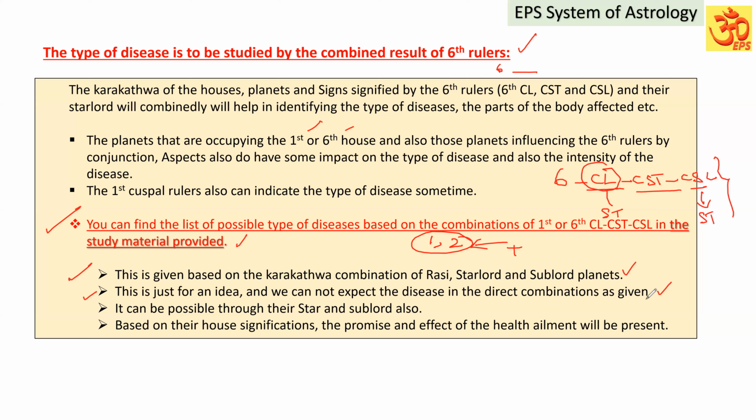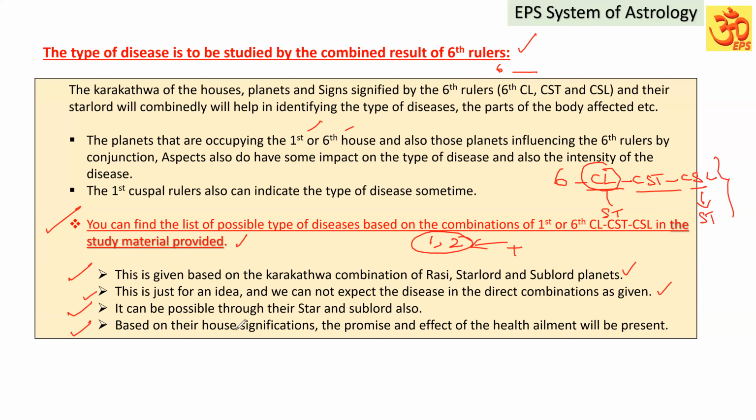We know that there will not always be a direct combination, even in the timing of events and prediction, the theory we discussed also. We cannot expect direct combinations as well. There can be indirect ones also, which we will discuss in the case studies. It can be possible through the star and sublord also, or through the supports also. We have to keep it in mind.